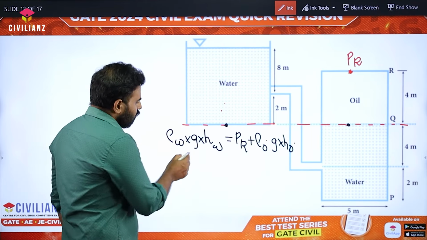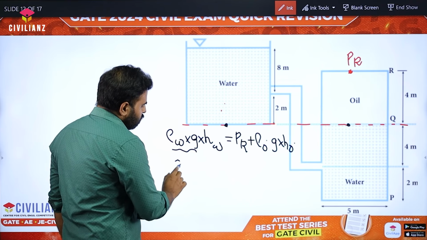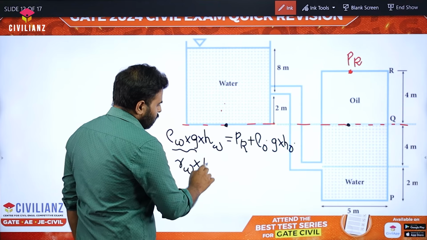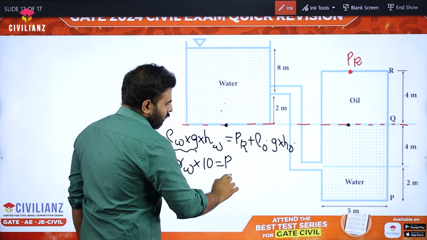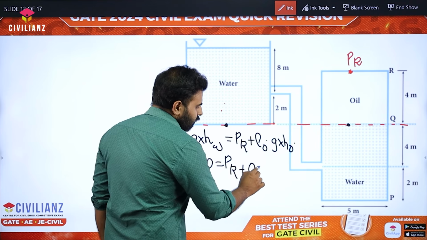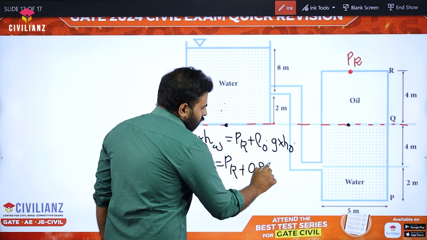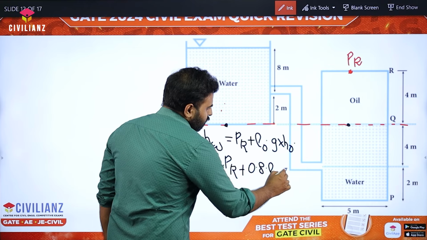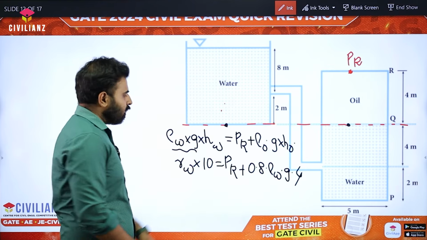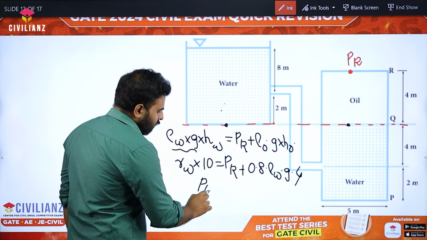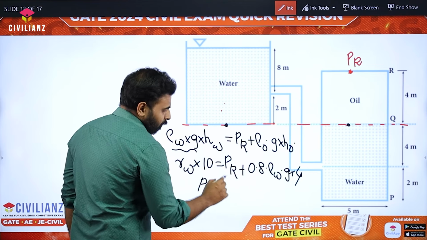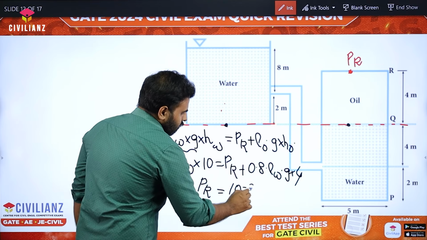So let's substitute the values. Rho of water into g is equal to gamma W, into the height, which is equal to 10. That is equal to pressure at R plus rho of oil, the specific gravity is 0.8, right? So 0.8 into rho of water into g into that height, which is equal to 4. Just rearrange these values, we get pressure at R is equal to 10 minus 4 into 0.8, that is 3.2. So it is 10 minus 3.2.